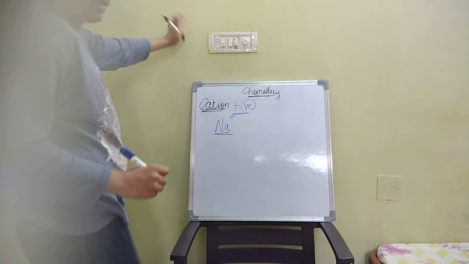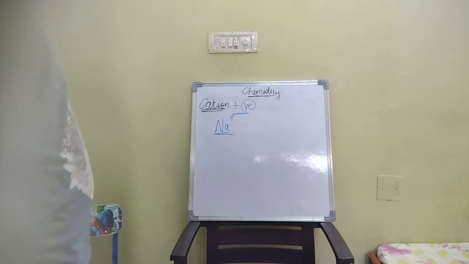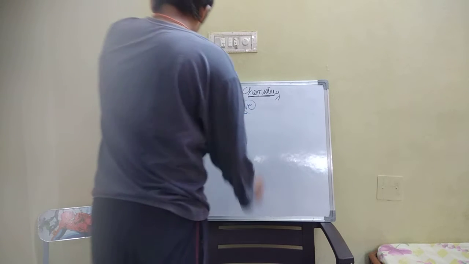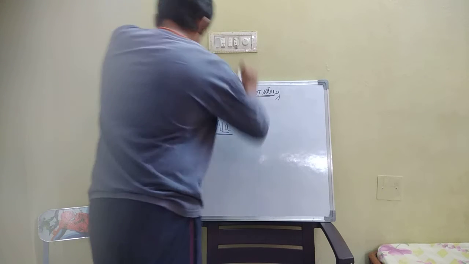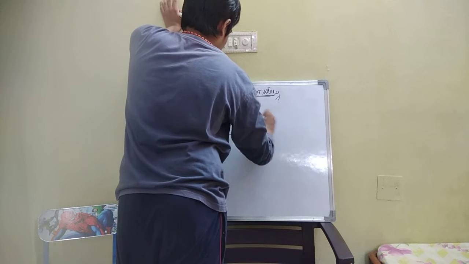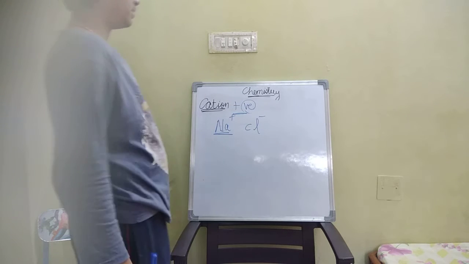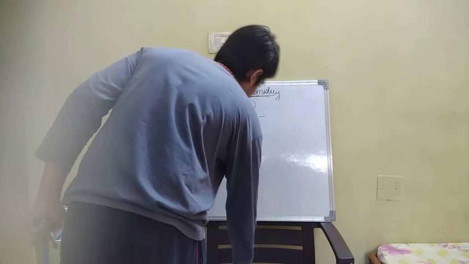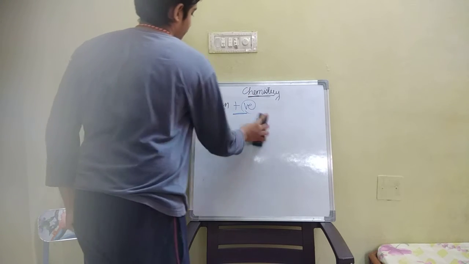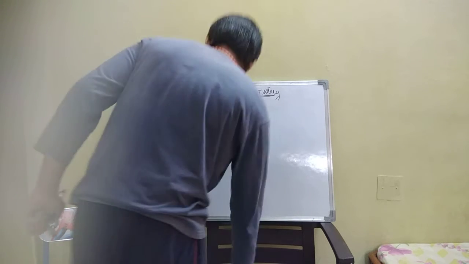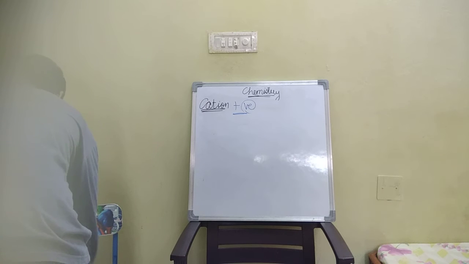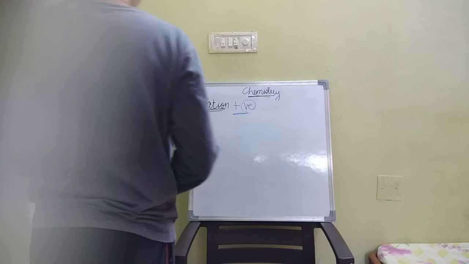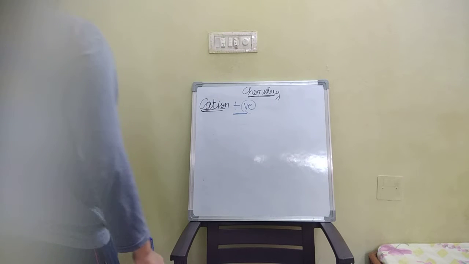You need to learn the periodic table and the symbols, atomic weight, atomic number. Sodium chloride: Na plus, Cl minus. These are the examples. Na plus, Cl minus for the anion. I'll explain what this means.